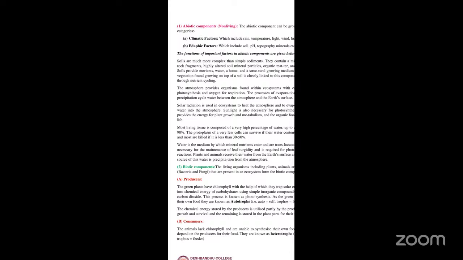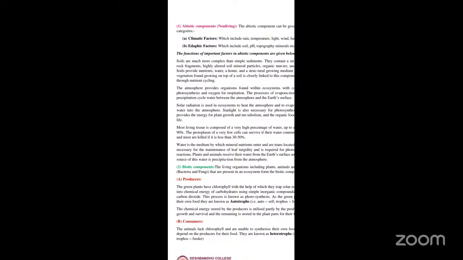You all know the plants are green in color, and the green color present in the plants is because of the chlorophyll. Because they contain the chlorophyll content, they can undergo photosynthesis. With the help of this photosynthesis phenomenon, they prepare the food. So the green plants can manufacture their own food. That is why they are called the autotrophs.